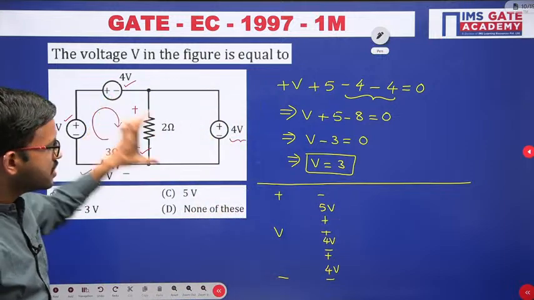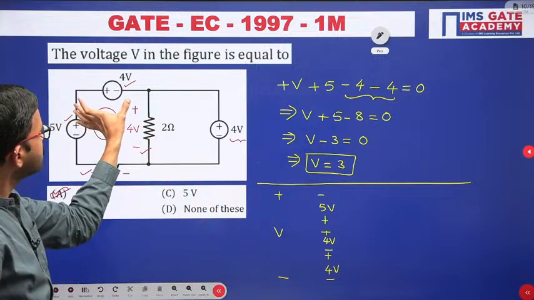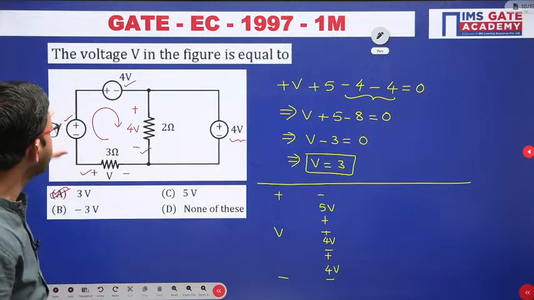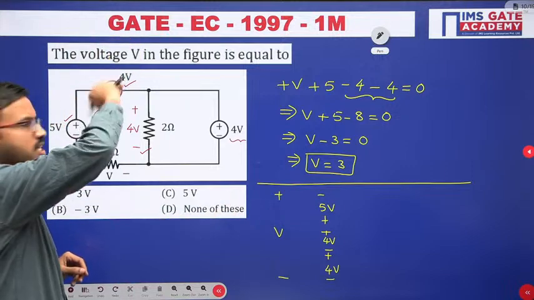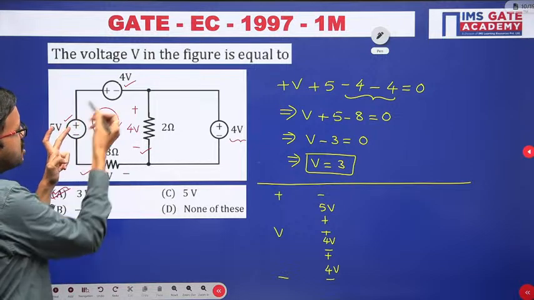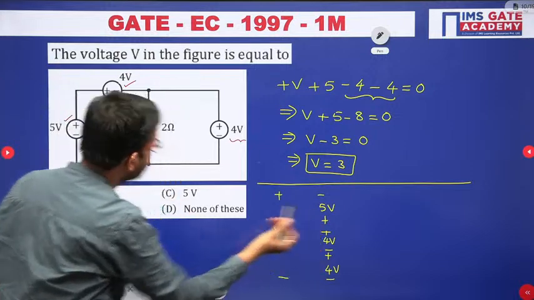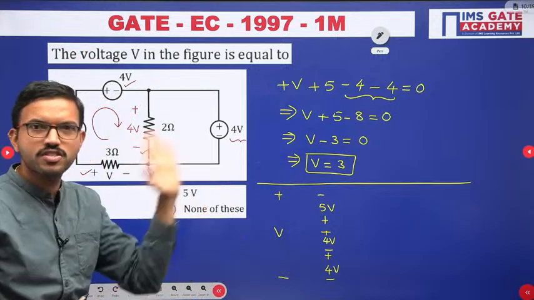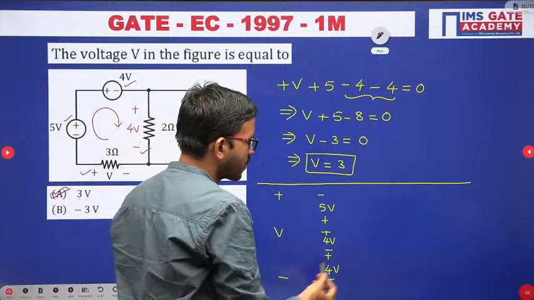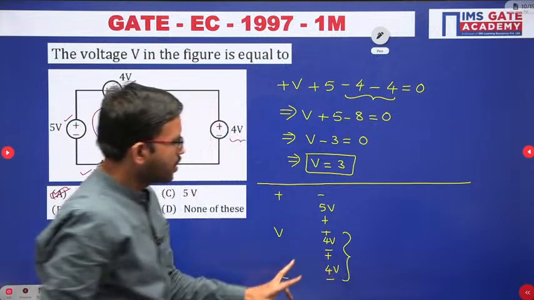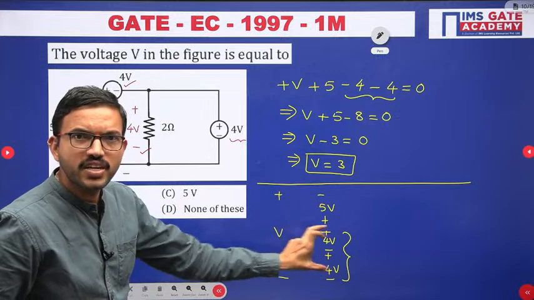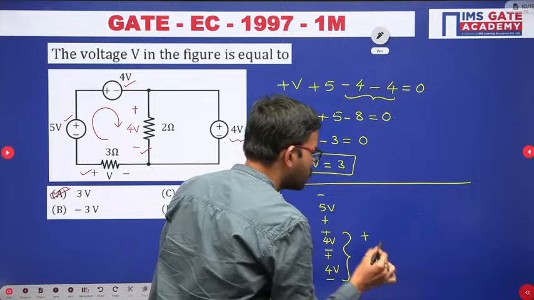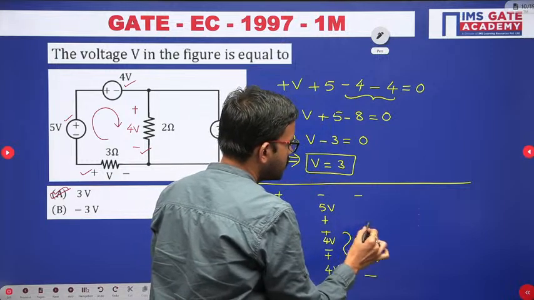Here first I have represented this 4 volt as it is. I have kept this 4 volt vertical, then polarity is the same, plus minus 4 volt. But when I have kept this 5 volt on top of 4 volt, you can observe here, these pluses are adjacent, plus plus, and then this minus is coming on top. When you have visualized it that way, in this case it is plus minus, that means we can add both the voltages, that means 8 volt, and the other voltage source I am keeping as it is.